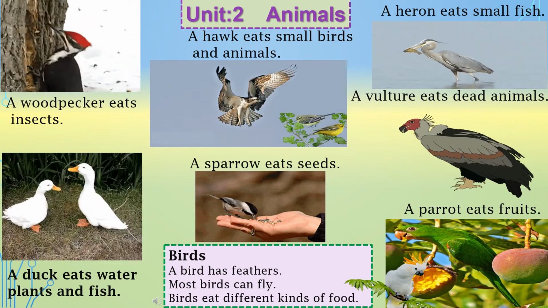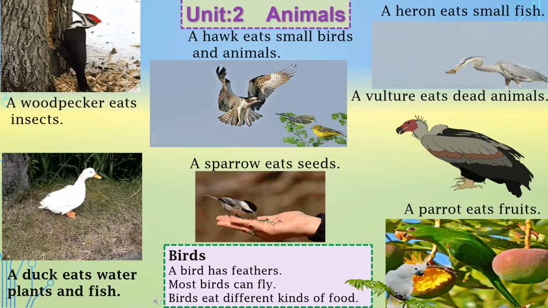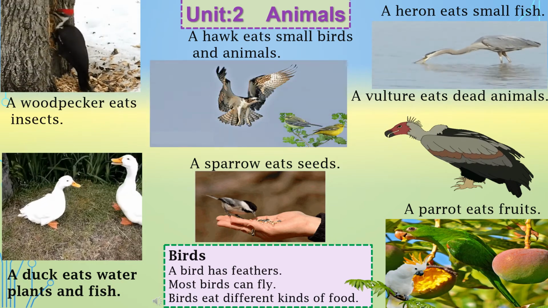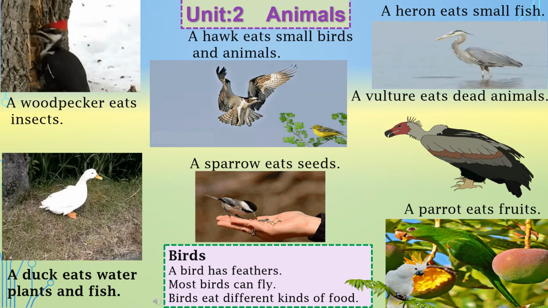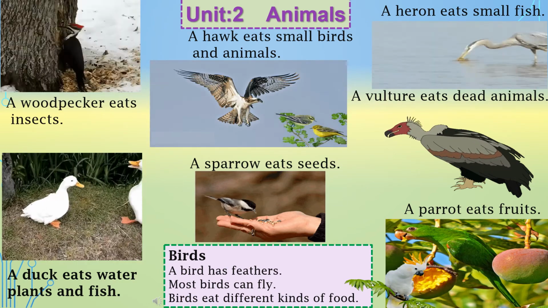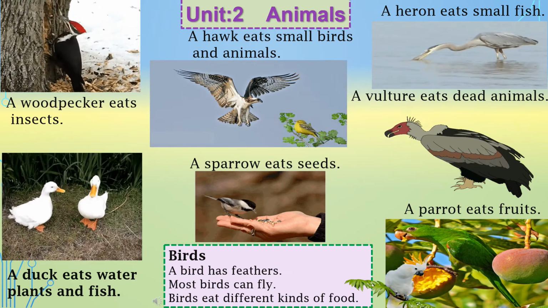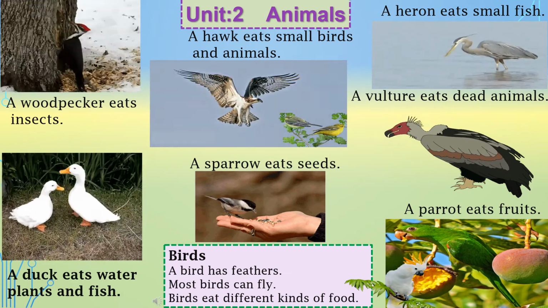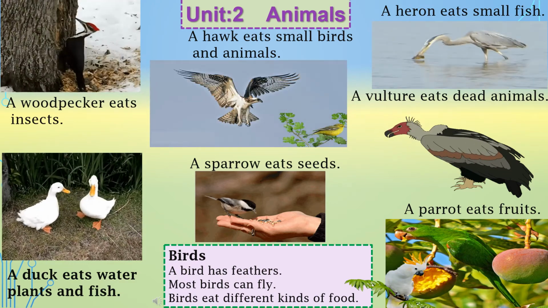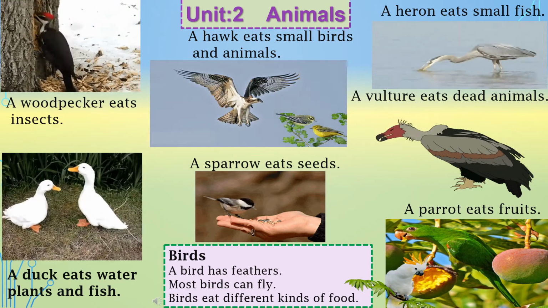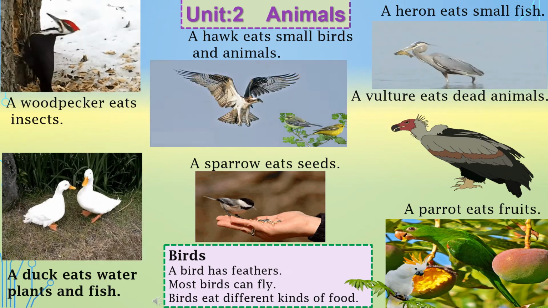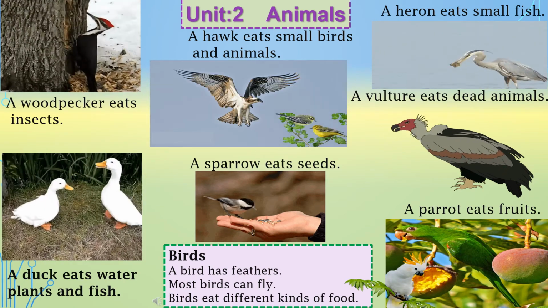Here we have to read some sentences. What are birds? As I told you, a bird has feathers and most birds can fly. First sentence: a bird has feathers. Most birds can fly. Birds eat different kinds of food.